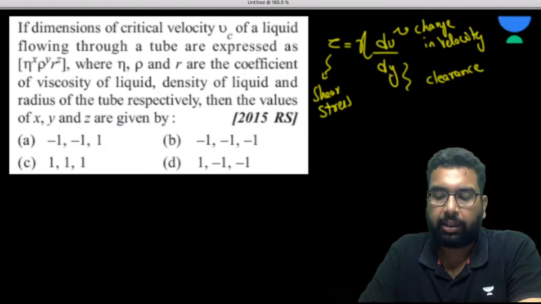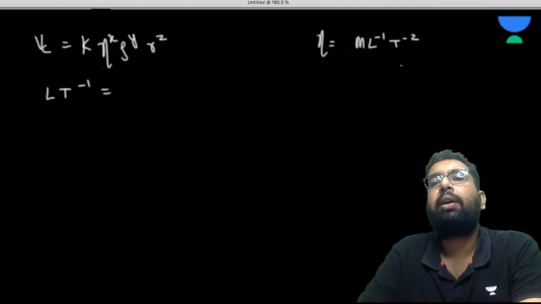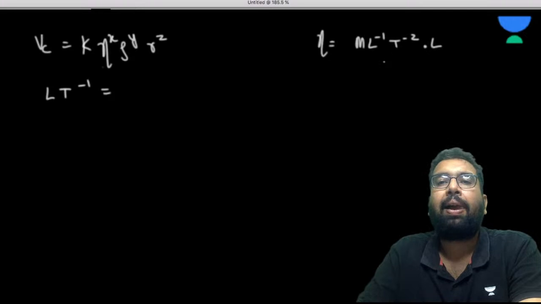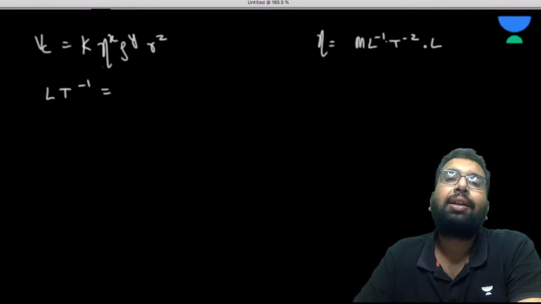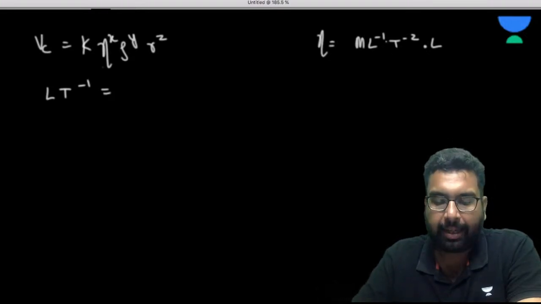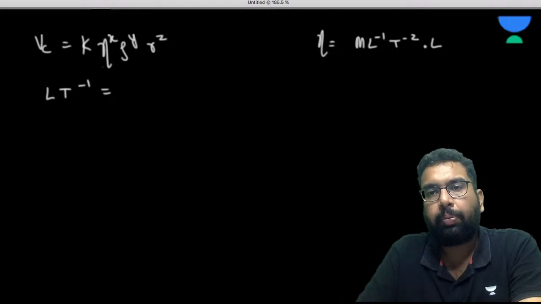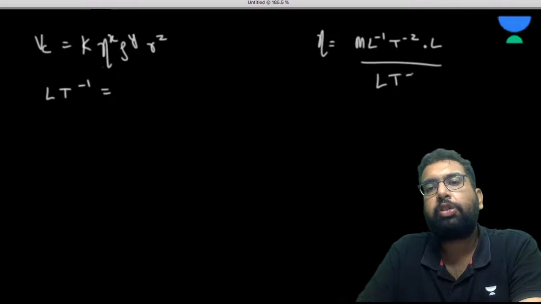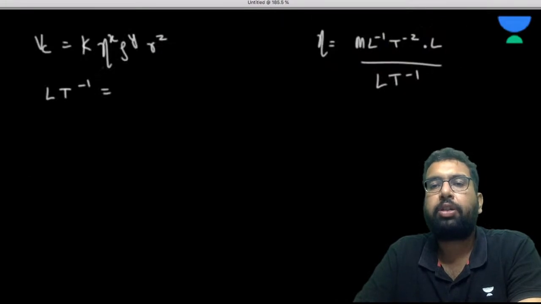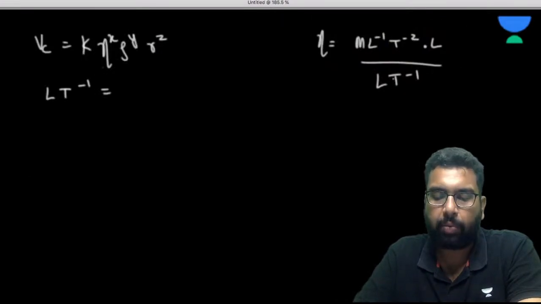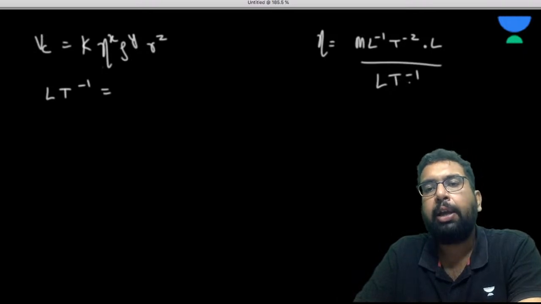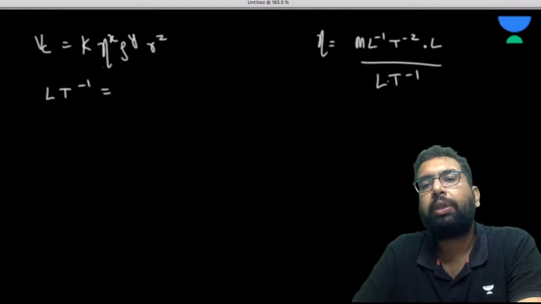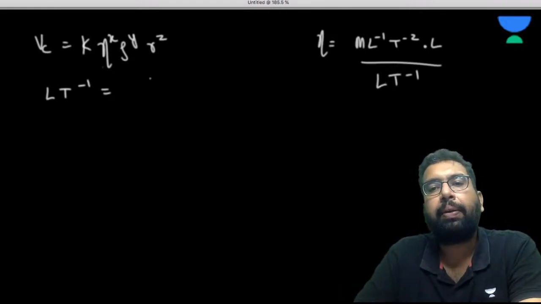This is dy. This is the clearance, so dy is the difference of the distances or the heights. So this is going to be L only. And this du is going to be the change in velocity. Change in velocity has the unit of meter per second, that is LT^-1. So from here, you can write the dimension of this thing.